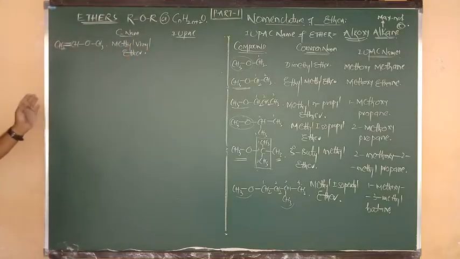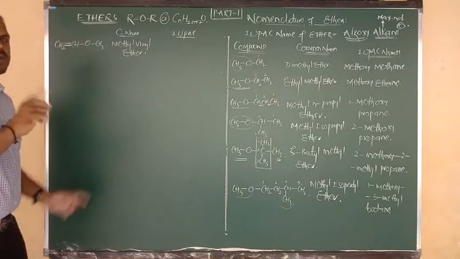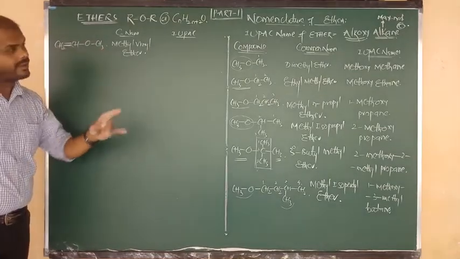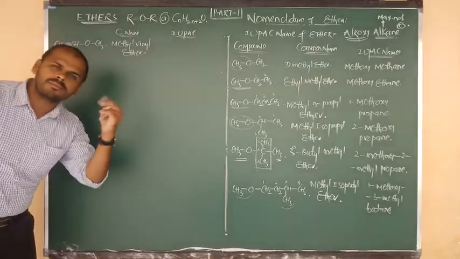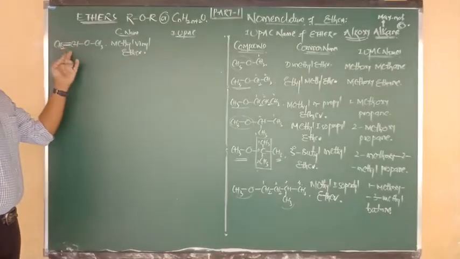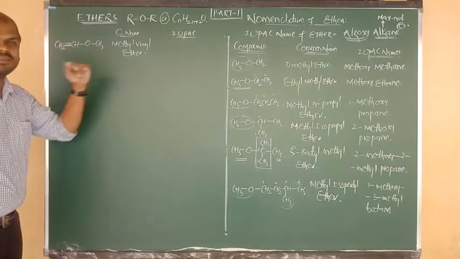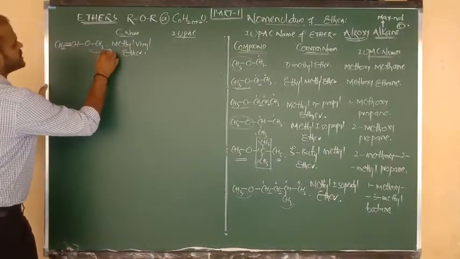Good. And let me write the IUPAC name. Which group may be in the form of alkoxy, the left group or the right group? I told you clearly that the alkoxy should contain the minimum number of carbons. So this one is 2 carbons and the right side is 1 carbon. So methoxy will be the side chain.